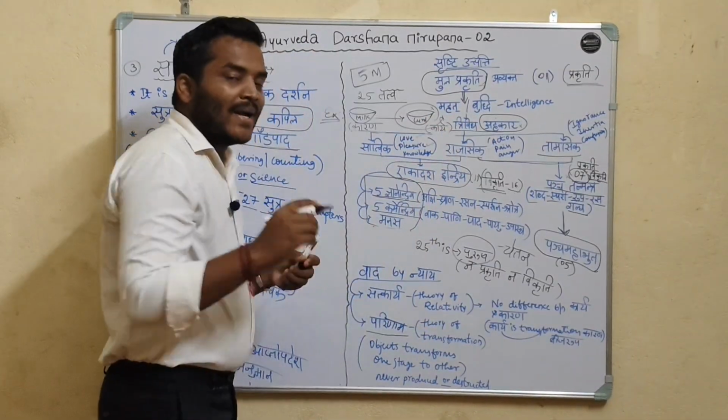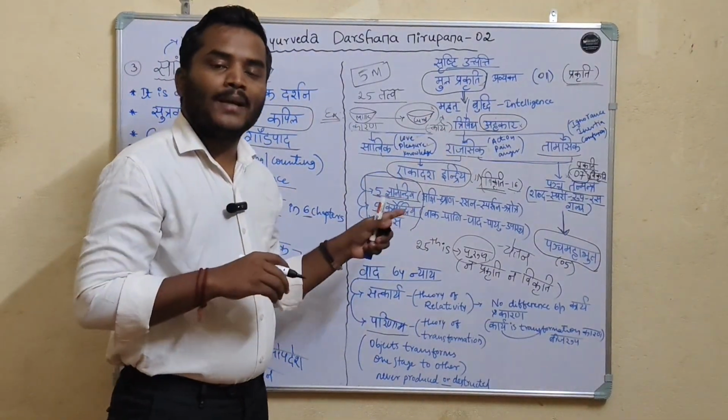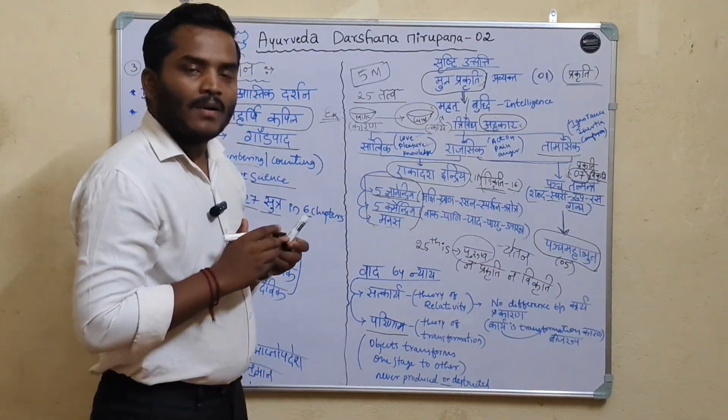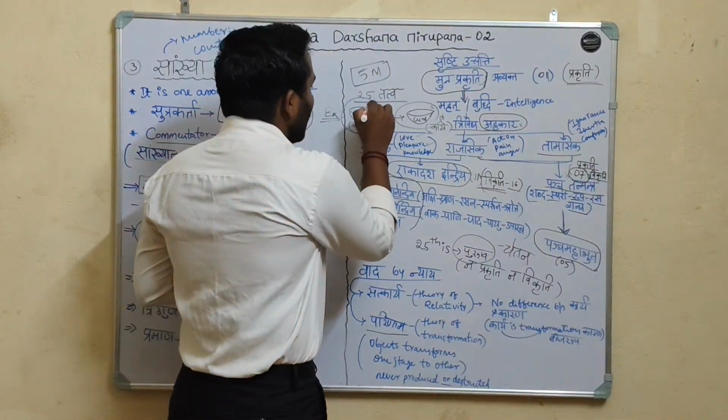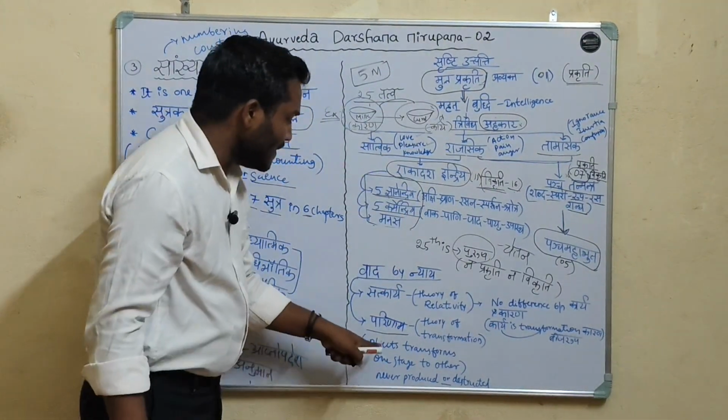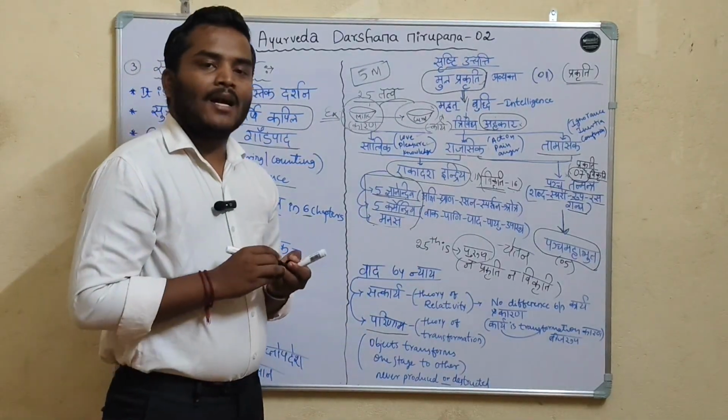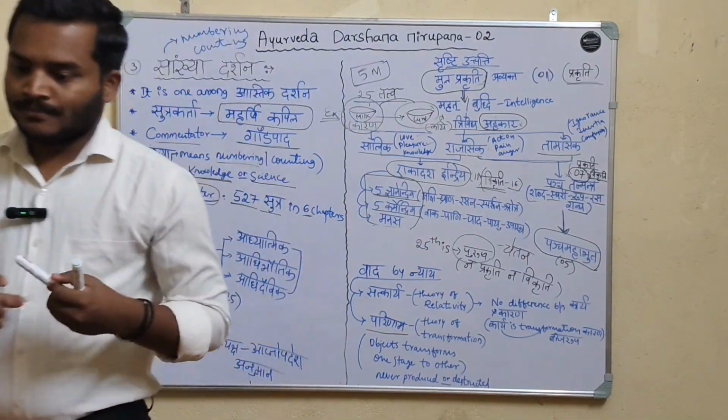Curd is the fermented form of milk, converted from one stage to another stage. That is explained by Parinamavada.